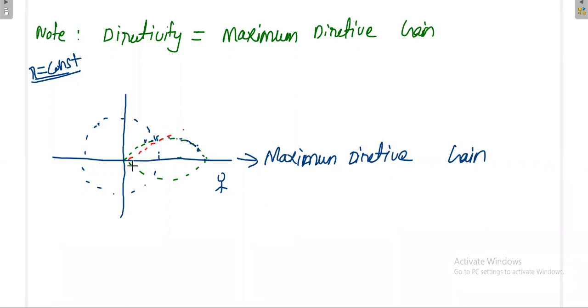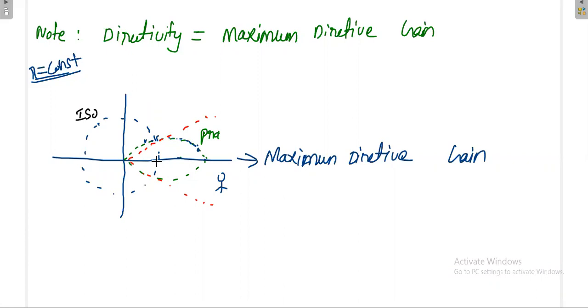That means your practical antenna has the ability to radiate power only within the solid angle, the beam width of this one. Once you go outside this red color region, your practical antenna will not give you any significant advantage over your isotropic antenna. That is the idea. So with a practical antenna you are getting gain, but only for a particular beam width. The maximum directive gain is called directivity.